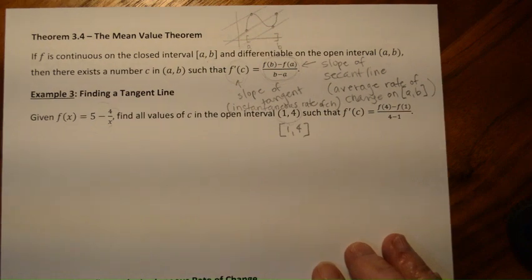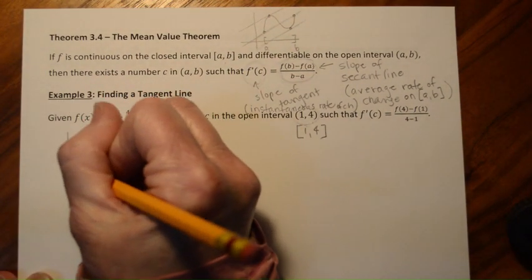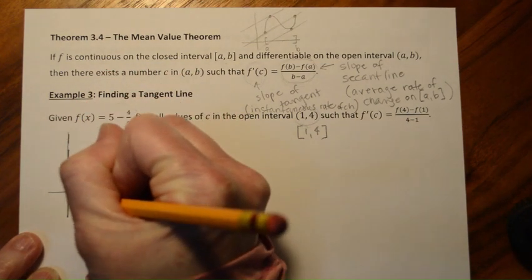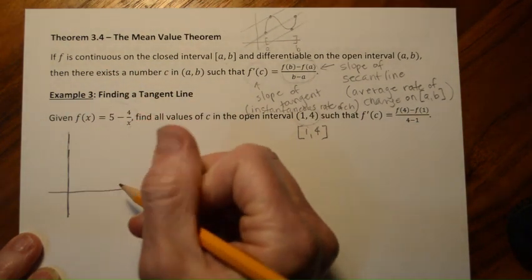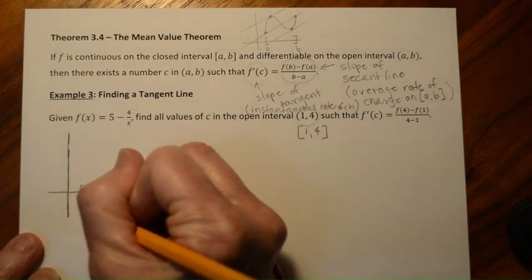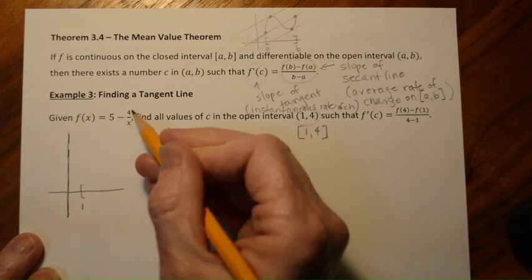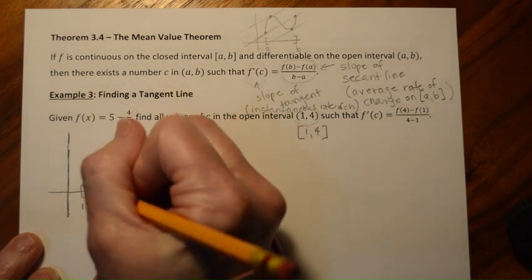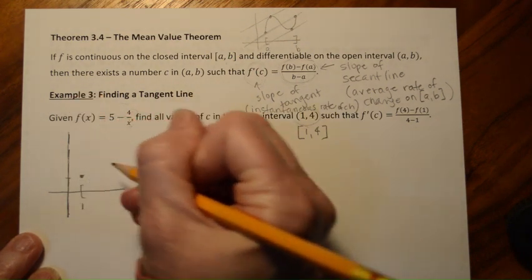Let me just show you what that looks like. It's got a vertical asymptote at 0. And if we plug some things in here, at 1, which is the beginning of our interval, we plug 1 in here, we get 4 over 1, which is 4, 5 minus 4 is 1. So at 1, it equals 1.